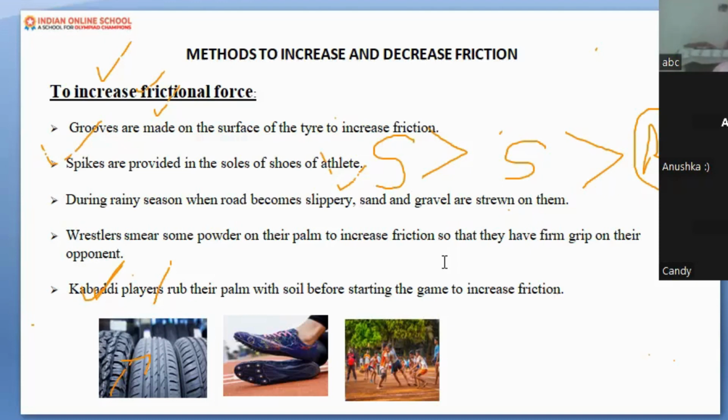So how can you increase the friction? You can increase the friction by making the surface more rough, by increasing its irregularities. You can decrease the friction by making the surface as smooth as you can, by decreasing the irregularity. That is it in one word. I hope you understood.